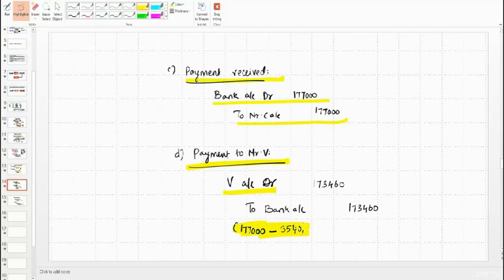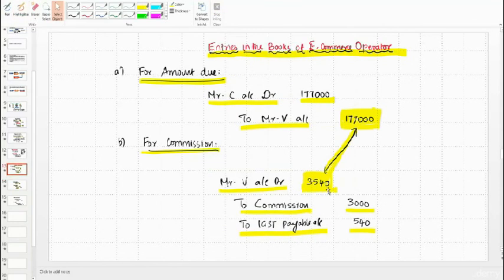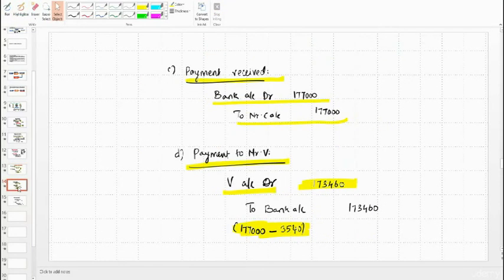So V account will be debited by 1,73,460 only, because it is already debited for the remaining amount of 3,540. Okay, and the balance is paid through bank. So to bank account 1,73,460 is being paid. So that is done. Fine.